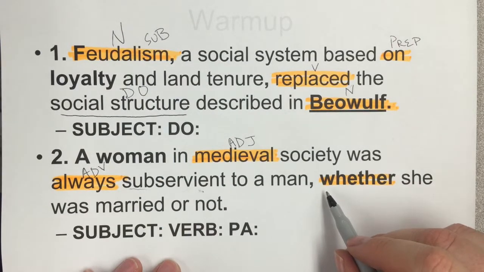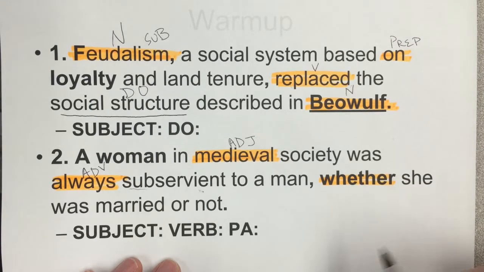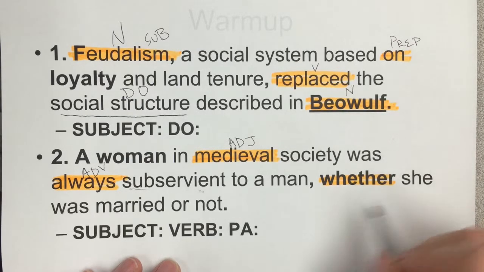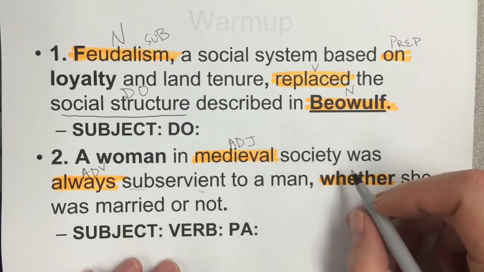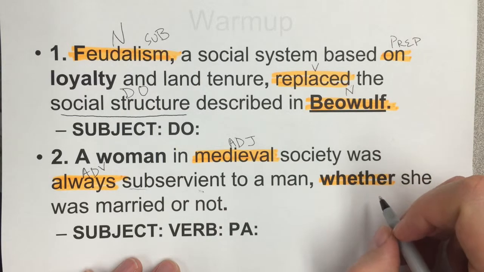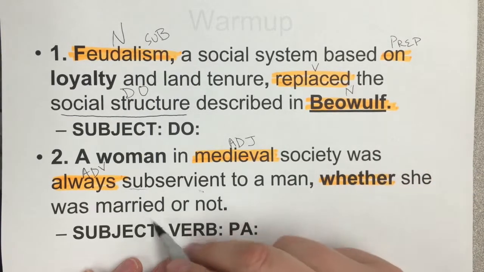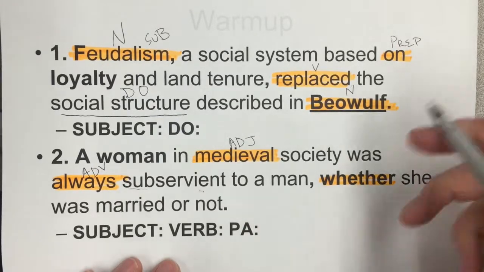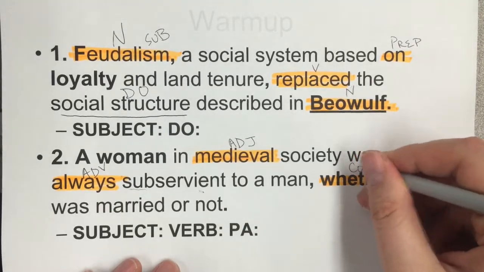Okay, so now we end up with the word whether. The word whether here starts this clause. We have she was married or not. The word whether coordinates this sentence here, or subordinates she was married or not. So this is a conjunction.